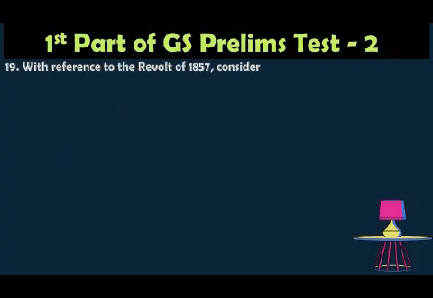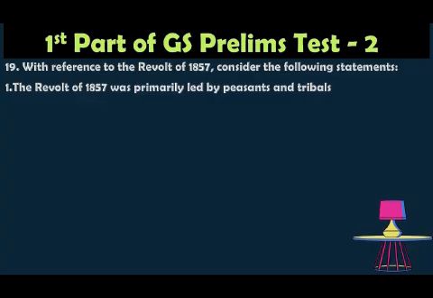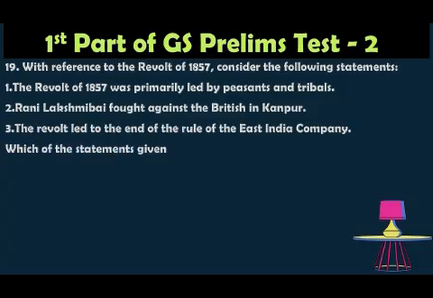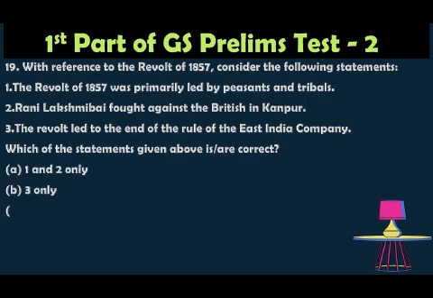Question number 19. With reference to the revolt of 1857, consider the following statements. One, the revolt of 1857 was primarily led by the peasants and tribals. Two, Rani Lakshmibai fought against the British in Kanpur. Three, the revolt led to the end of the rule of the East India Company. Which of the statements given above is correct? Option A, 1 and 2 only; option B, 3 only; option C, 1 and 3 only; option D, 2 and 3 only.